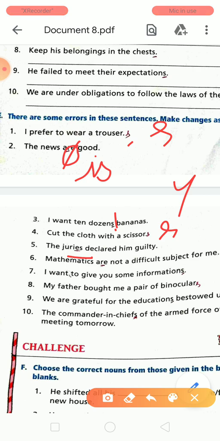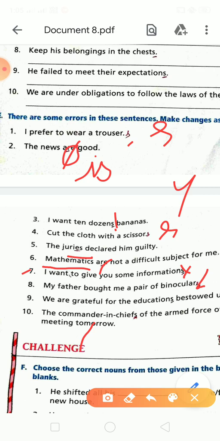In the sixth sentence, mathematics are. Here mathematics is a singular word, a singular number word. Then you will remove the R and add IS, is. Okay, and the other words are the same. 7 is I want to give you some informations. Here it will not be informations, it is information. So remove the S letter and rewrite this sentence. Next is my father bought me a pair of binocular. In binocular, meaning binoculars, you will add the S letter. Okay, add the S letter and rewrite this sentence.